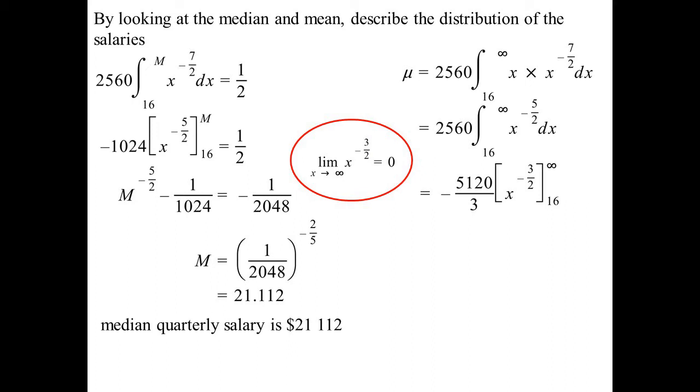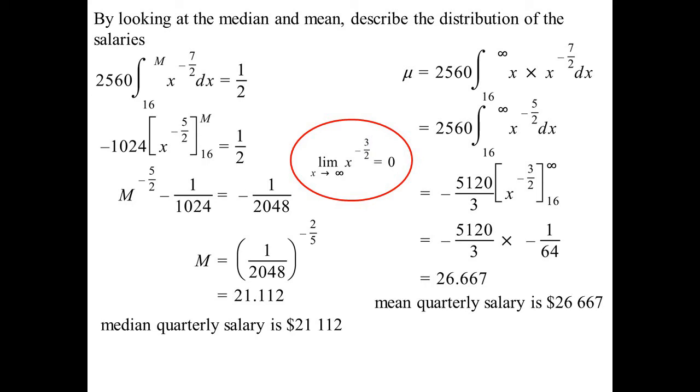So I'm saying, well, I know the limit as x approaches infinity of x to the power of minus 3 on 2 is 0. Therefore, I'm left with minus 5,120 on 3 times minus 1 on 64, and we get that the average salary is $26,667.